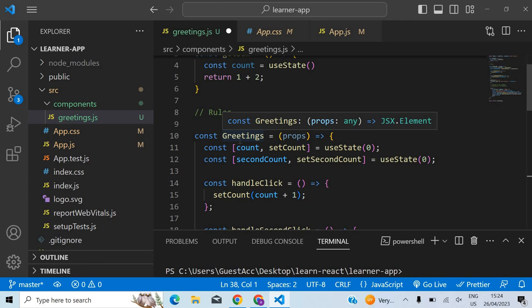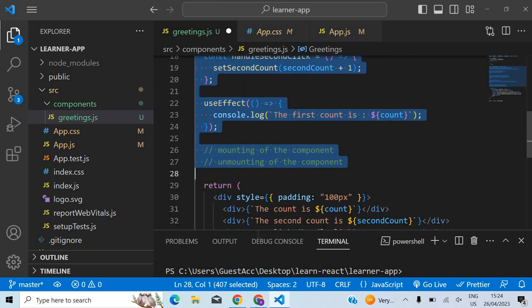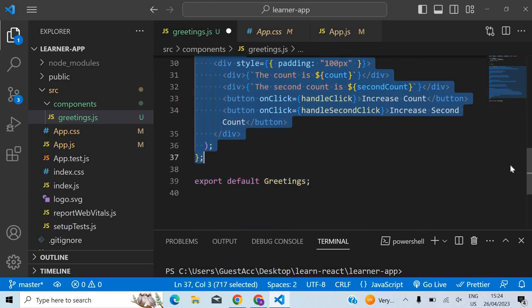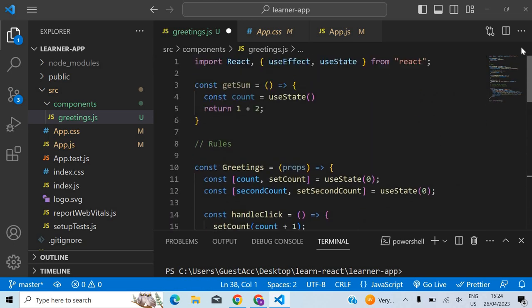But there are other components, for example class components. They are also React components, but you will be defining them as classes, not like functions. React class components. These are React functional components. Right now the most modern thing is that we use functional components. As for class components, they are like an old thing.